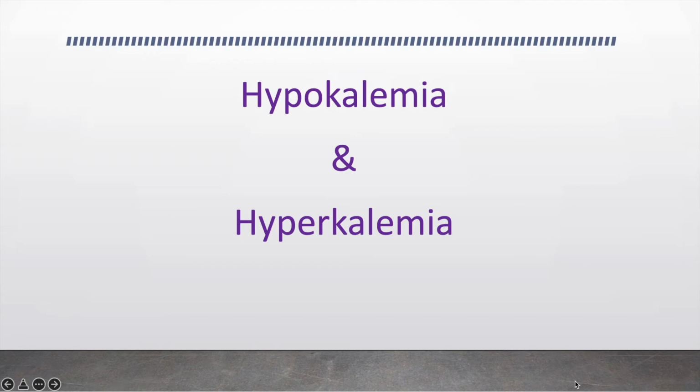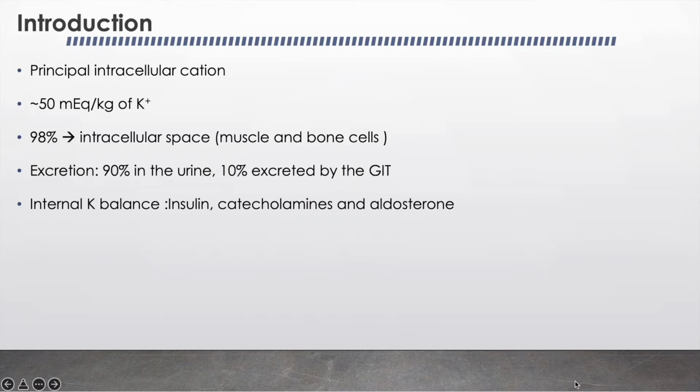Everyone. Today I am going to talk about one of the most important electrolytes, that is potassium, and its disorders. Potassium is the major intracellular cation. The homeostatic mechanism maintains the plasma potassium concentration within the normal range, that is 3.5 to 5 milliequivalent per liter, despite a marked variation in the dietary potassium intake.